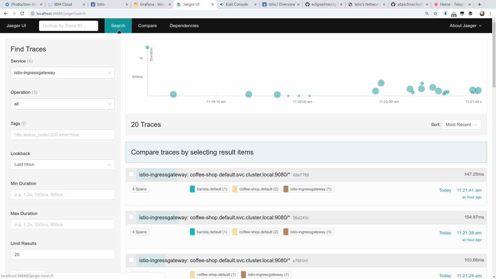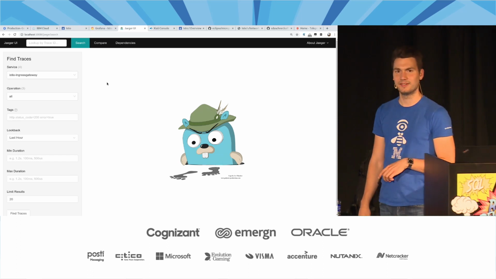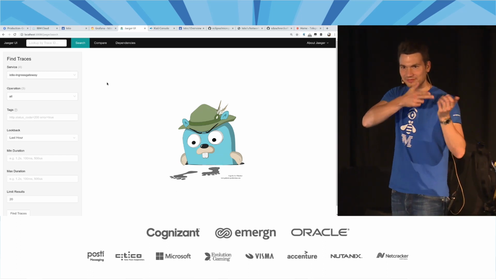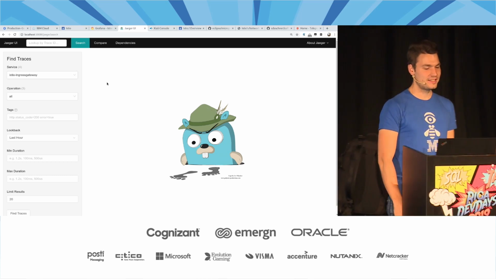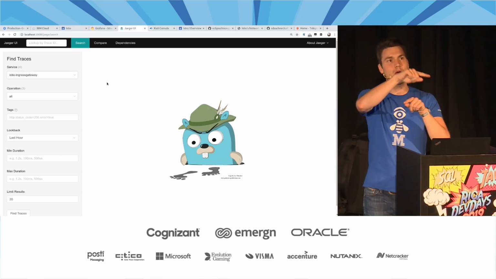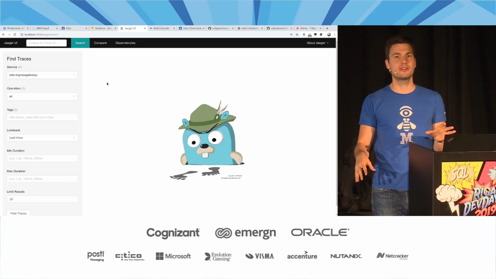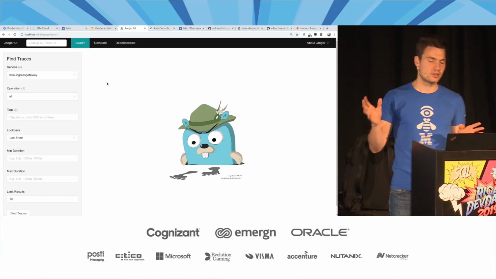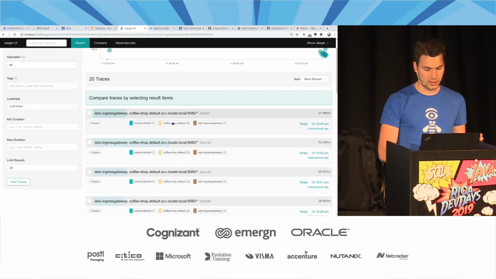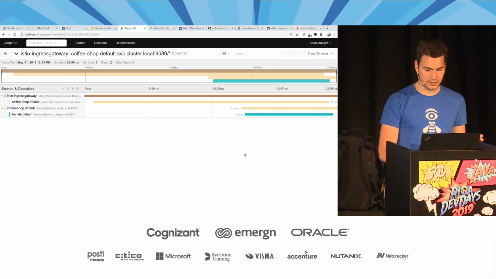Another thing is this cute little guy with the German name Jaeger, which means hunter. That is a distributed tracing technology. With that, we can trace individual requests to see where they actually go through in our system. If we have multiple instances of our service, which instances are actually involved for particular requests. And here we can have a look at the latest request that went through the cluster.